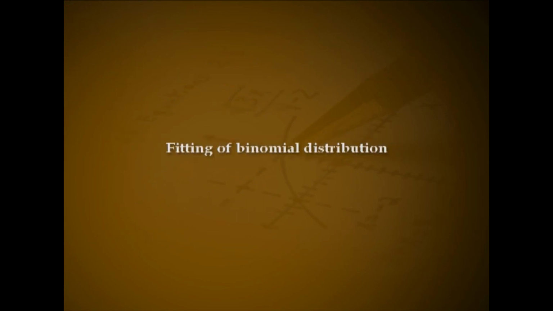Fitting of binomial distribution. The process of estimating the most appropriate values of the parameters of a distribution from the given observations and writing down the PMF or PDF of the distribution is known as the fitting of a distribution. In the case of fitting a binomial distribution, one has to estimate the values of n and p. n can be determined from the maximum possible value of the random variable given in the data. The estimation of p can be done by equating the mean of the given data to the mean of the random variable,